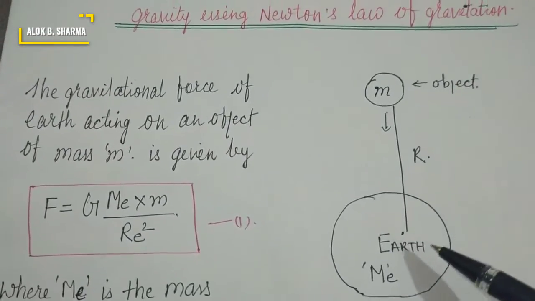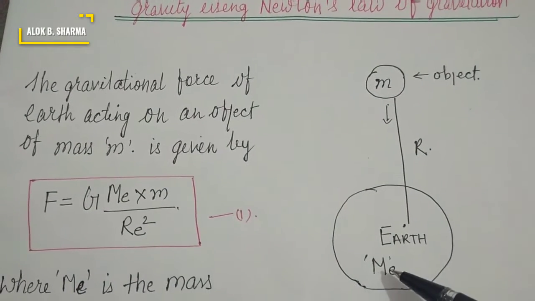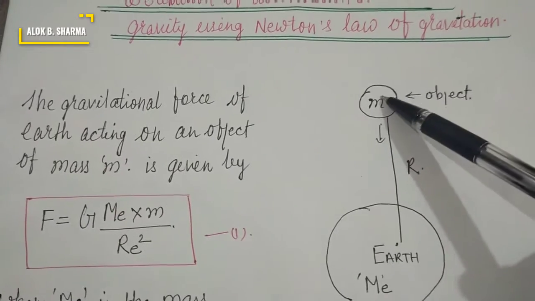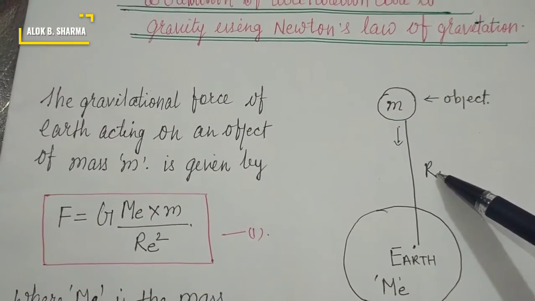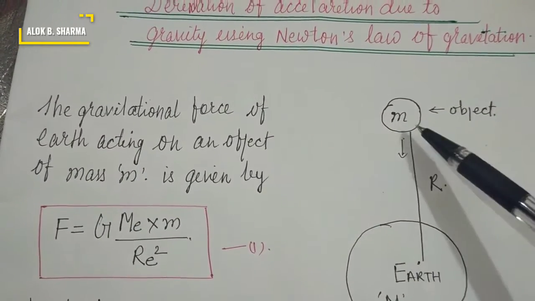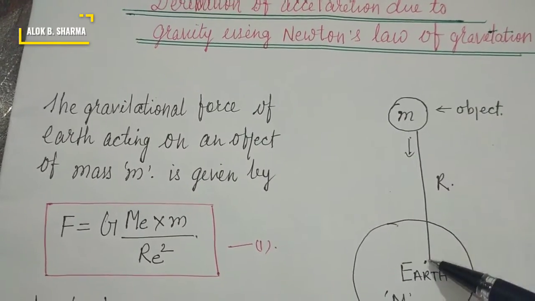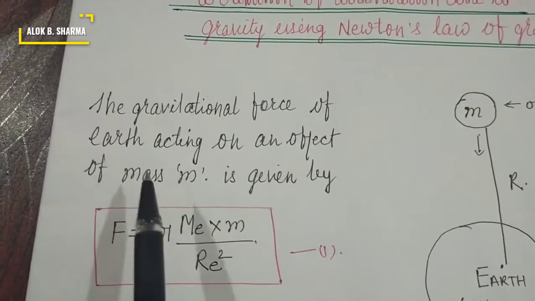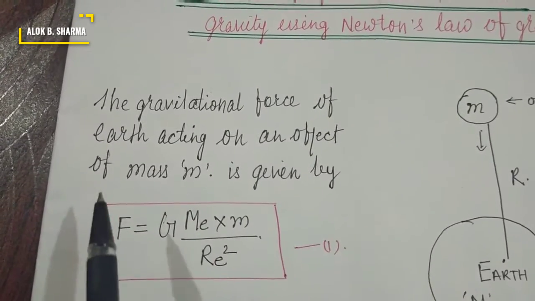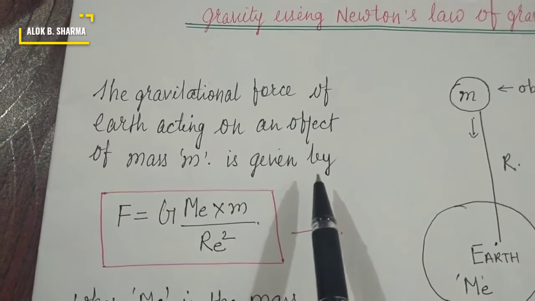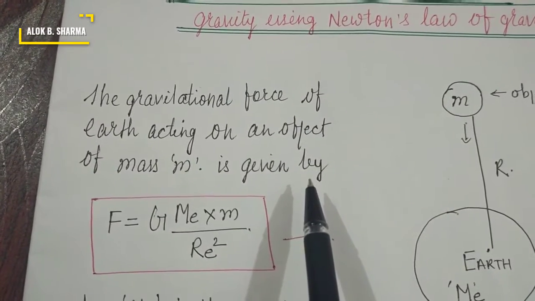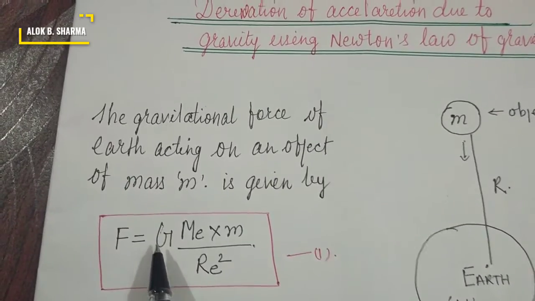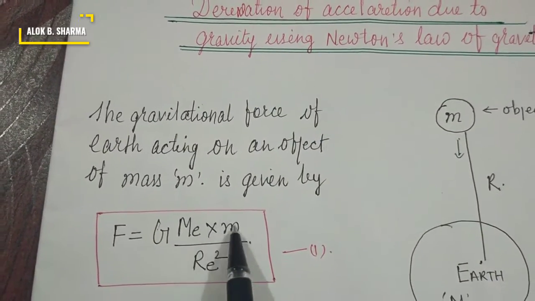Let us consider this is Earth, and the mass of the Earth is M_e. m is the mass of the object, and r is the distance from the center of the Earth to the object. So the gravitational force of the Earth acting on an object of mass m is already obtained by Newton's formula, that is F equals G M_e m upon r squared.